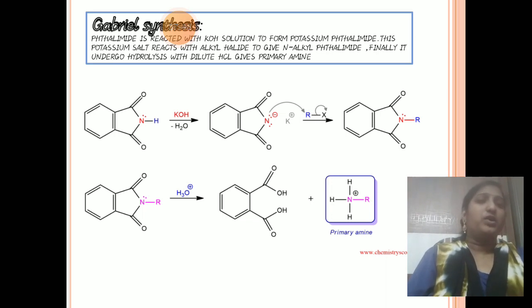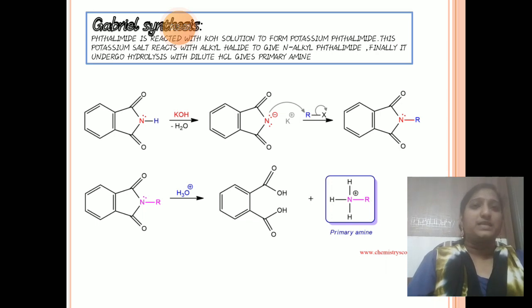In that R-X, that means we can take ethyl chloride or ethyl bromide. Finally we get ethylamine. We can take propyl or isopropyl groups, and finally we get propylamine or isopropylamine. So this is one of the preparations of amines.